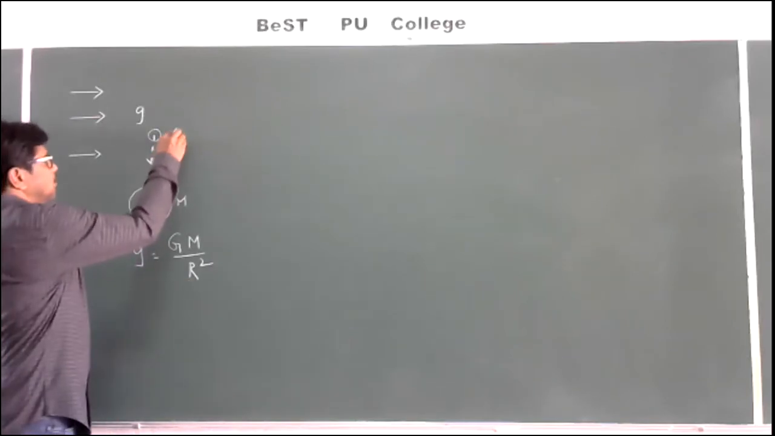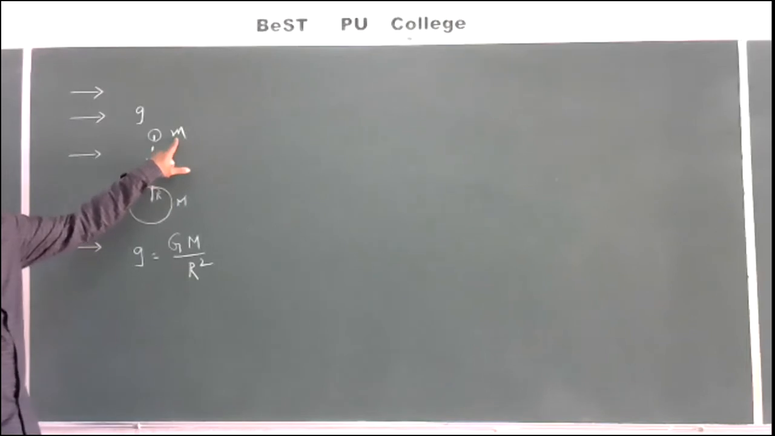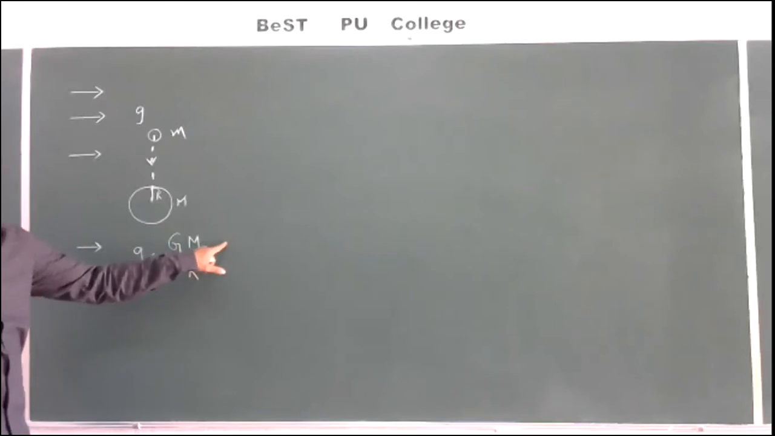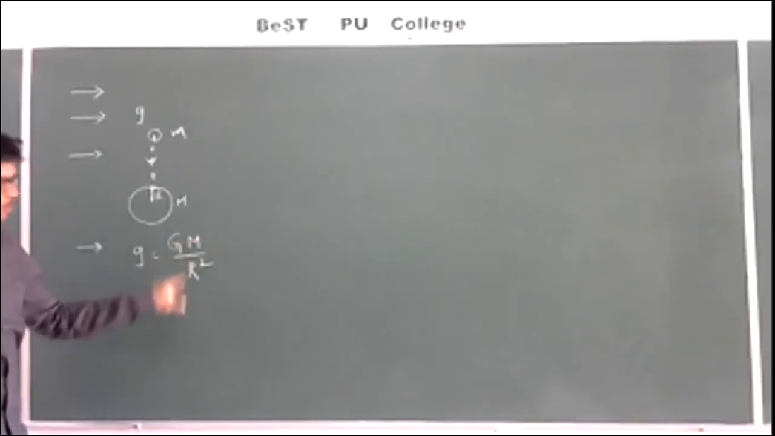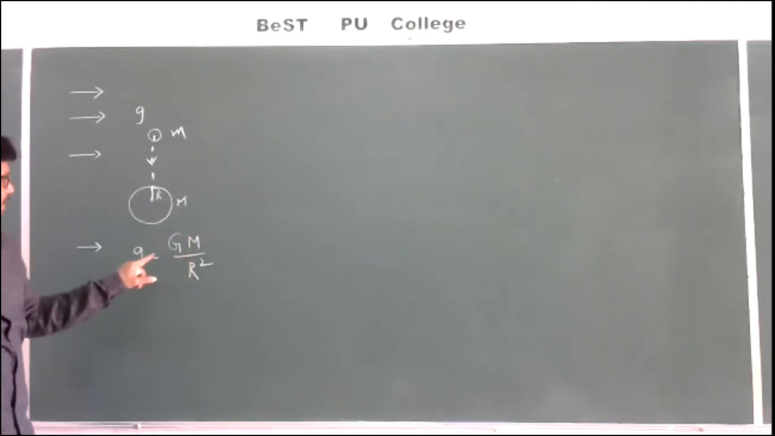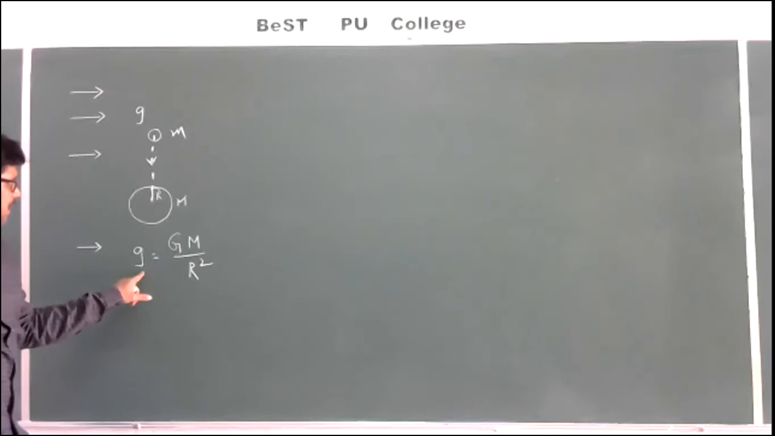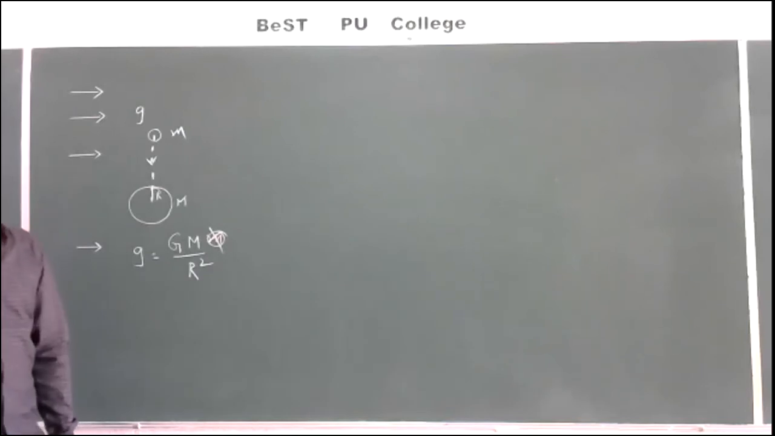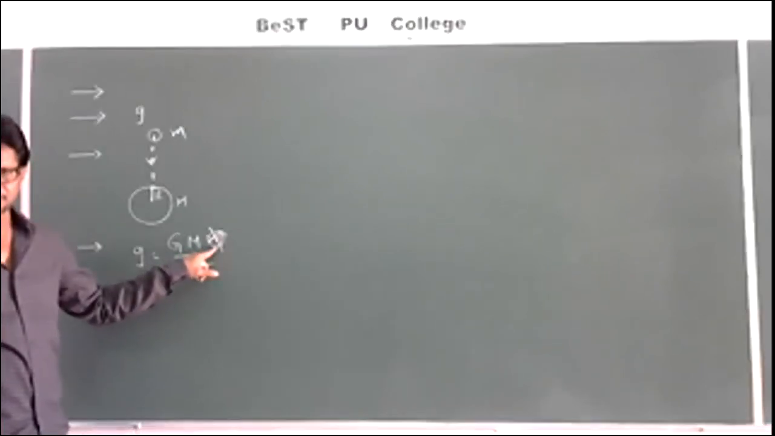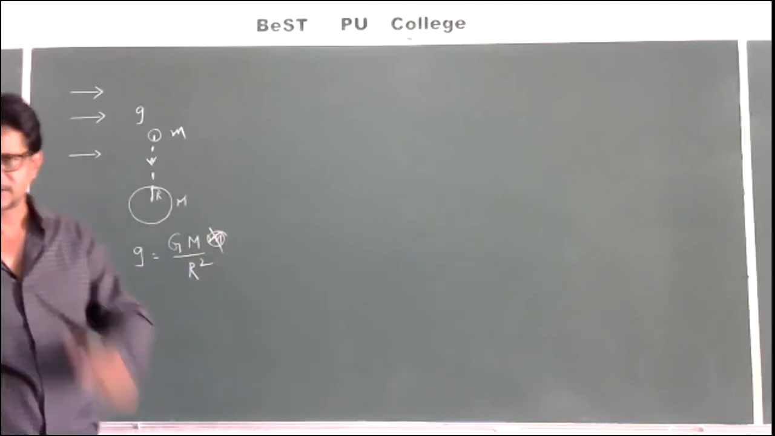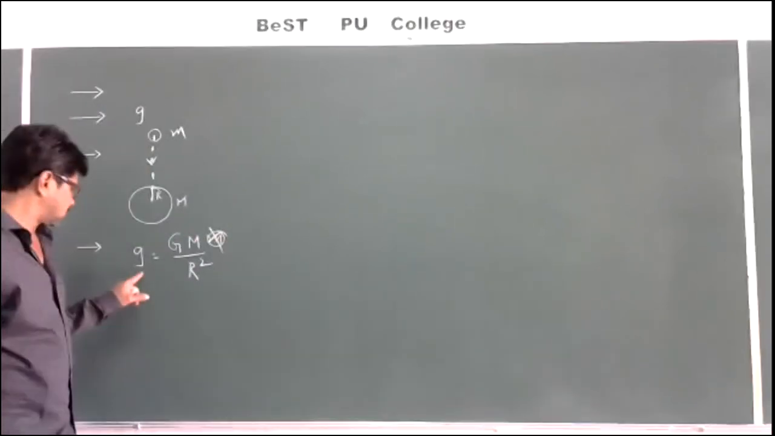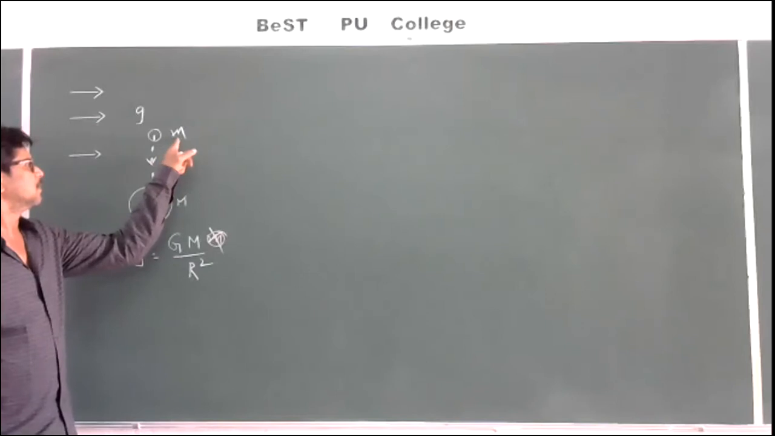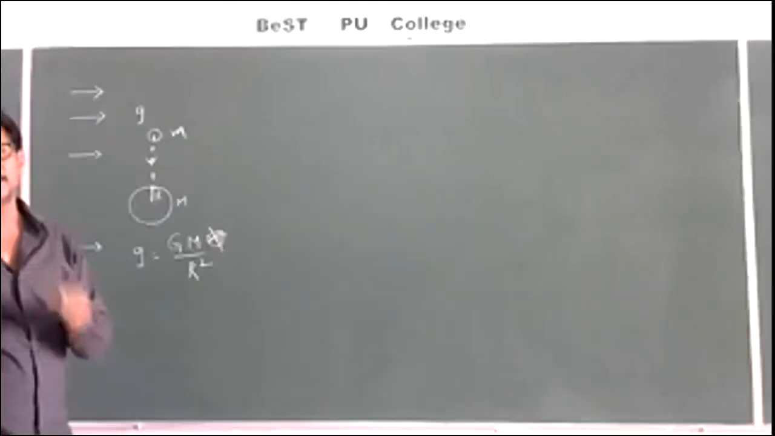If small m is the mass of a body, there is no small m term in this formula. That implies that the value of acceleration due to gravity does not depend on the mass of a body, since in this formula there is no small m term. Have you got this? The formula and all we are going to discuss later. So based on this, I can say that the value of acceleration due to gravity does not depend upon the mass of a body, or it is independent of the mass of a body.